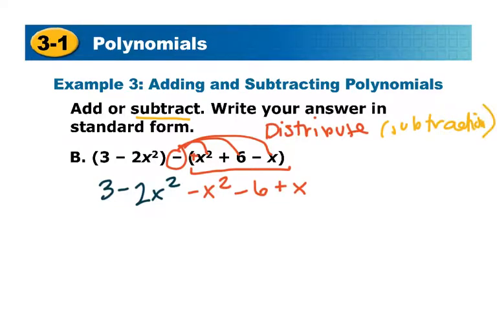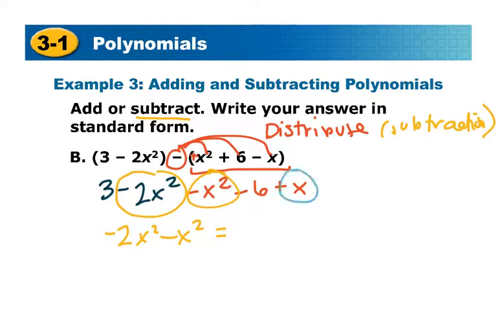then we can go ahead and start combining like terms. So again, looking for the highest power, we have some squareds. So negative 2x squared and x squared are going to come together. We also have a power of 1, so it turns out there's only one of those. And then our numbers, or our constants, there's a 3 and a negative 6.